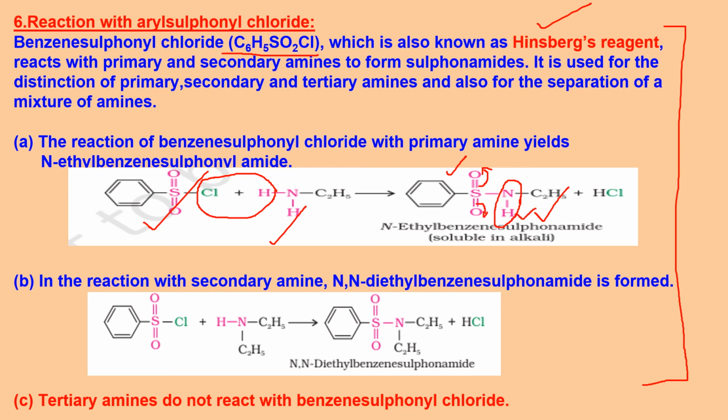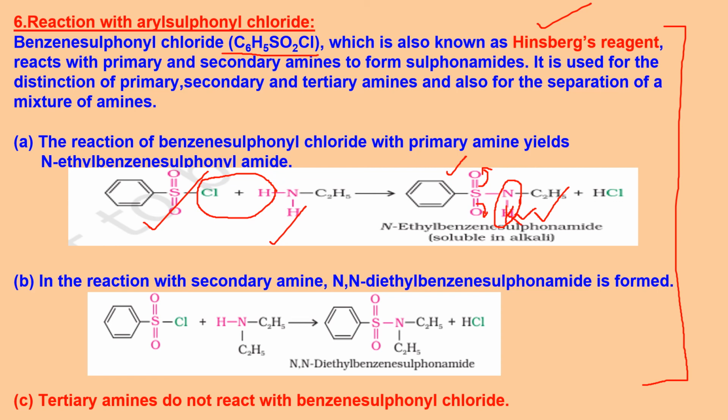In amines, it was not being replaced as H plus so easily, but here it can be replaced because there are two S double bond O adjacent to it. So it makes it acidic. And if you add an alkali now, say KOH, it is soluble. Why? Because this hydrogen will be replaced by potassium, so you will get K here. That is how I'm saying it is soluble.